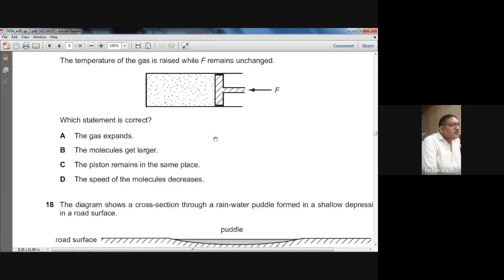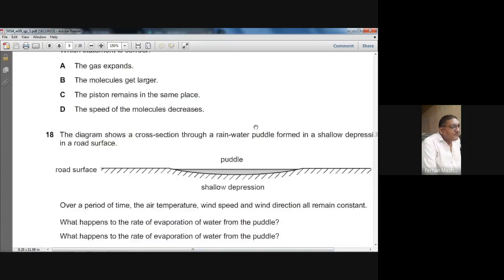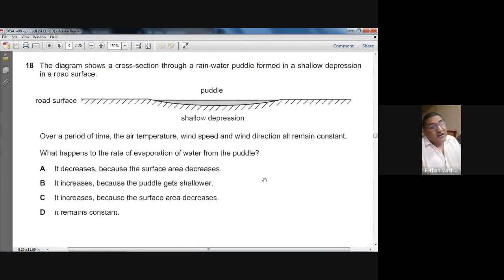Next question. Question number 18 is on your screen, winter 2009 paper. The diagram shows a cross section through a rainwater puddle formed in a shallow depression in a road surface. So here we have a shallow depression, and due to rain, the water is collected in it. So it's a puddle. Over a period of time, the air temperature, wind speed, and wind direction all remain constant. What happens to the rate of evaporation of the water from the puddle?